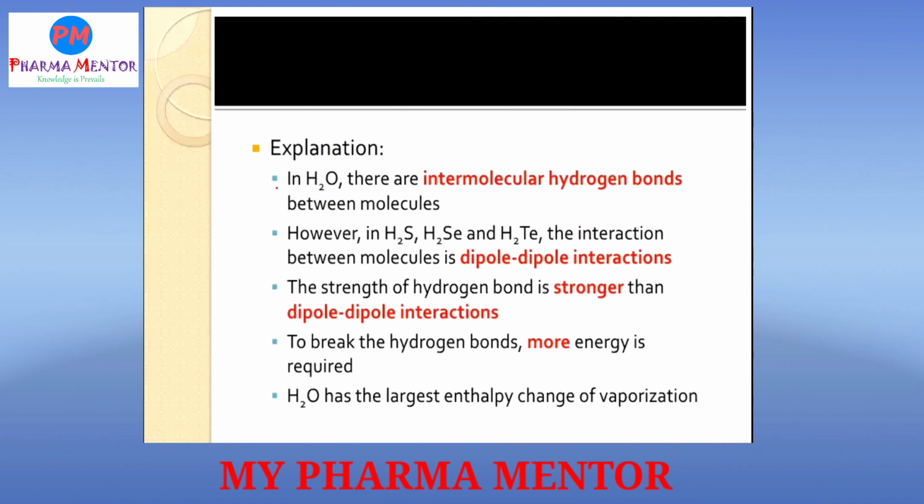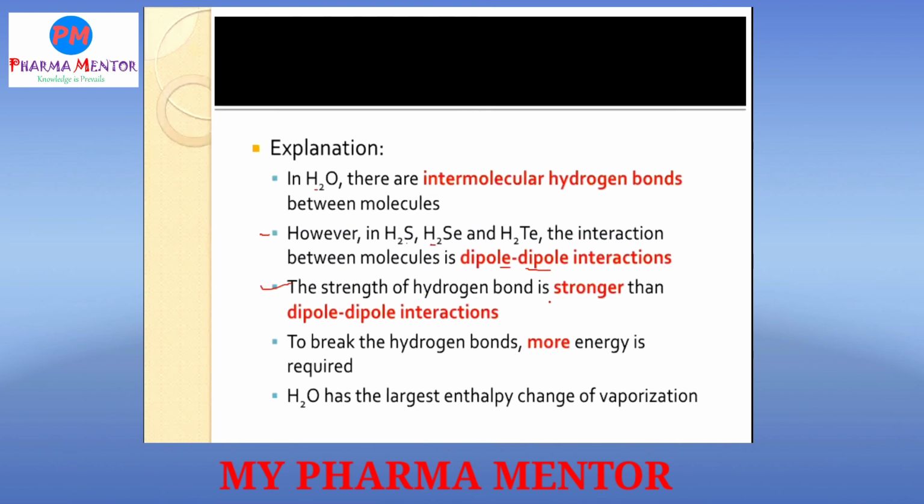First, in water there are intermolecular hydrogen bonds between molecules. However, in H2S, H2Se and H2Te, the interaction between molecules is dipole-dipole interaction.